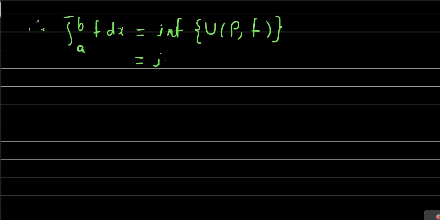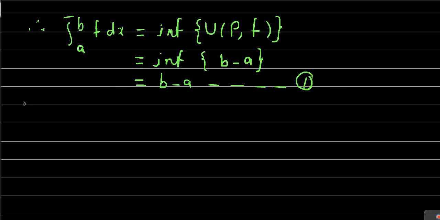The infimum of all the upper sums is simply b minus a. The set of all the upper sums in this example consists of only one number, b minus a. And if a set consists of only one member, then that same number is its infimum. So the infimum of a set containing only one member b minus a is simply b minus a. Therefore, we have obtained the upper integral in this example equal to b minus a. We will denote this by equation number 1.